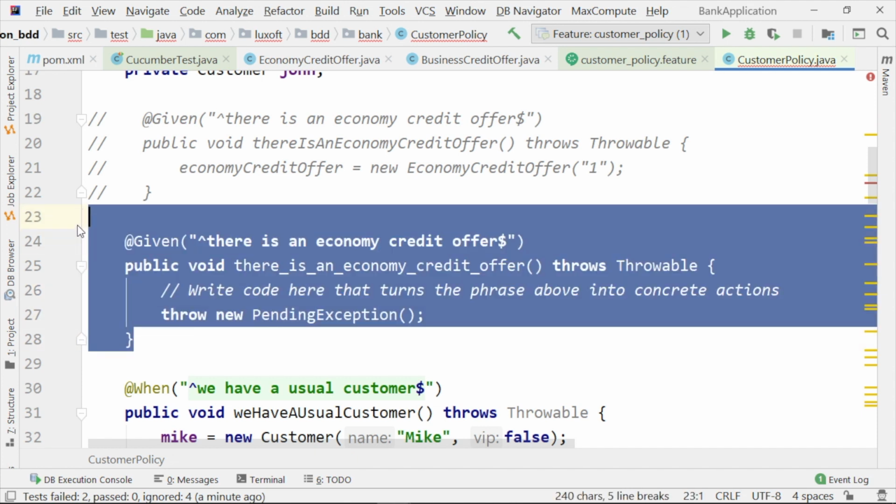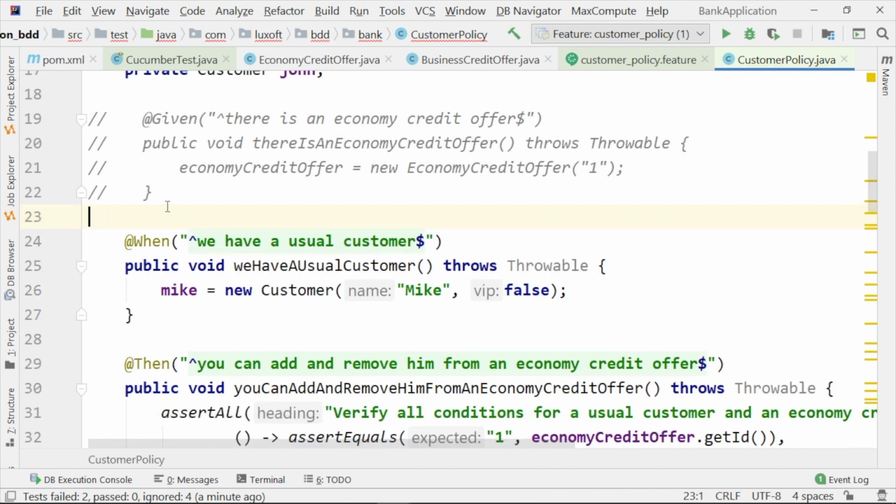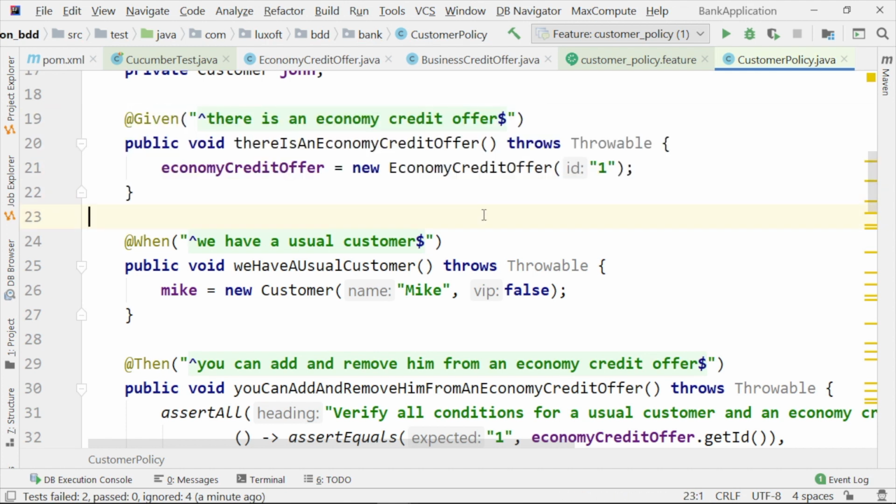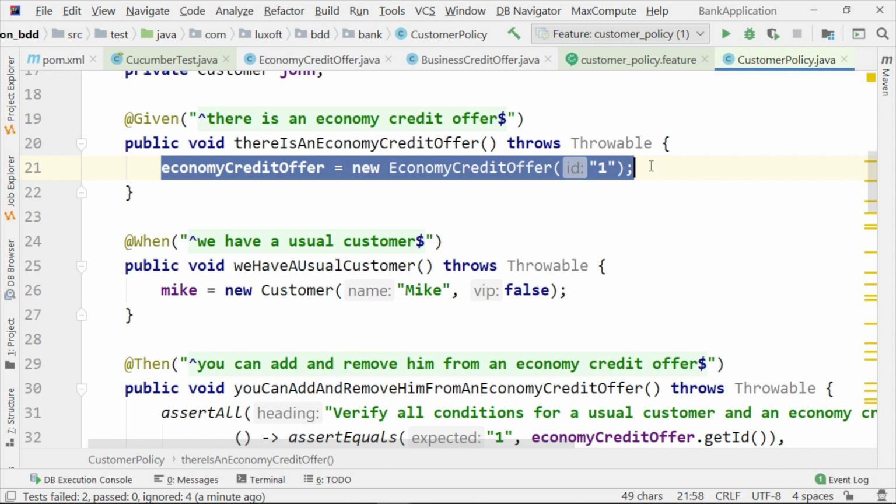But remember, we have already done this, and I'm going to uncomment this previously existing method. This was the piece of code that was turning this phrase into concrete actions.